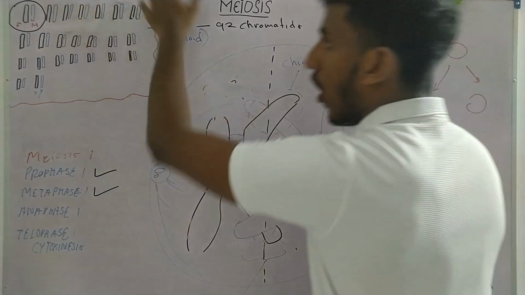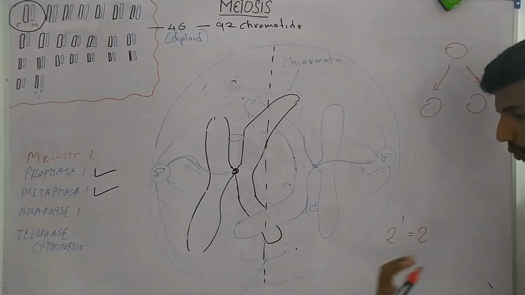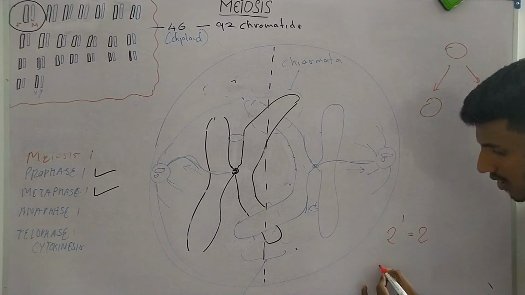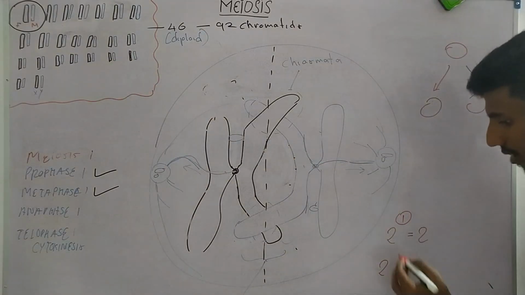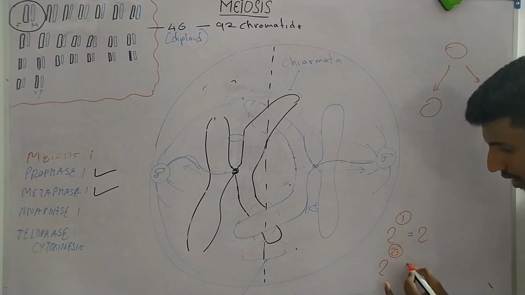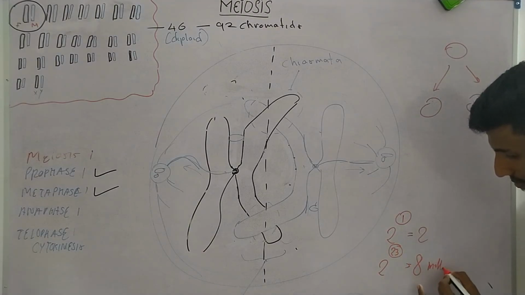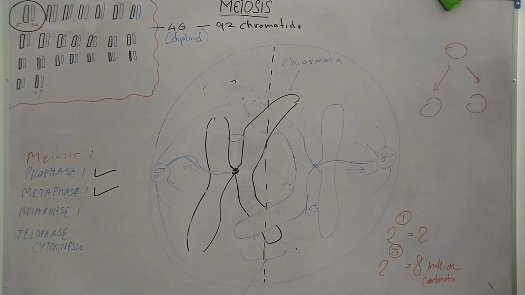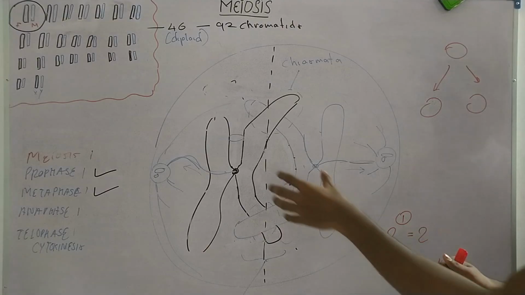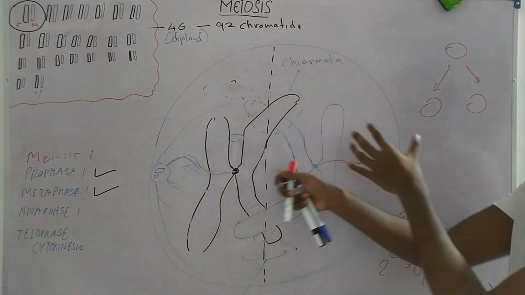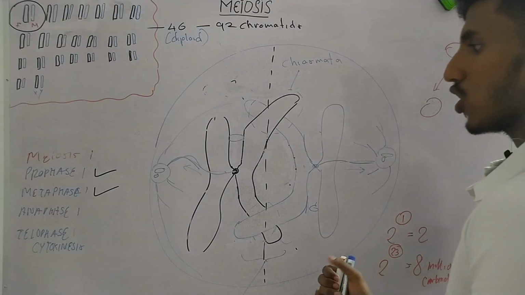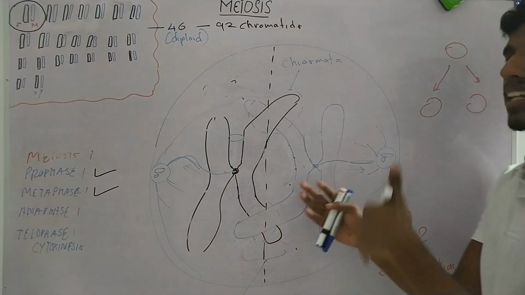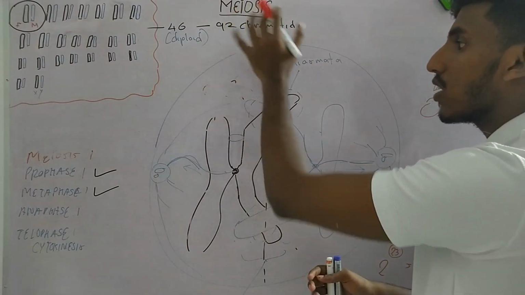Now if we take all the 46 chromosomes, what are going to be the possible combinations? This is for one homologous pair. For 23 homologous pairs, we can have 8 million combinations. Fascinating, right? Think about it, 8 million combinations, because you don't know which homologous pair will go to which side, and we have 23 pairs. So this is what we call independent assortment. Now what does independent assortment do? It will increase the variation. So that is our main goal in meiosis.